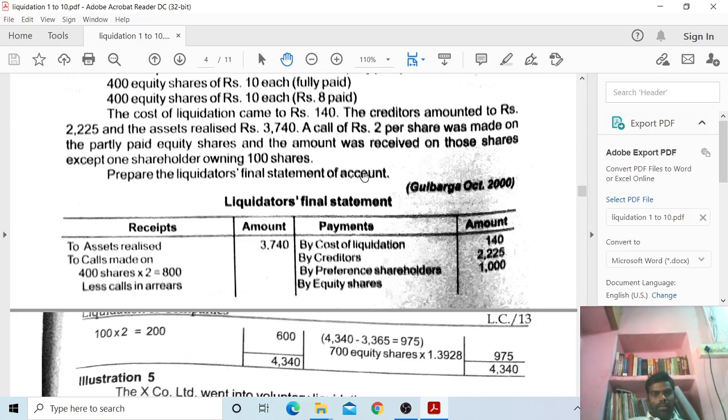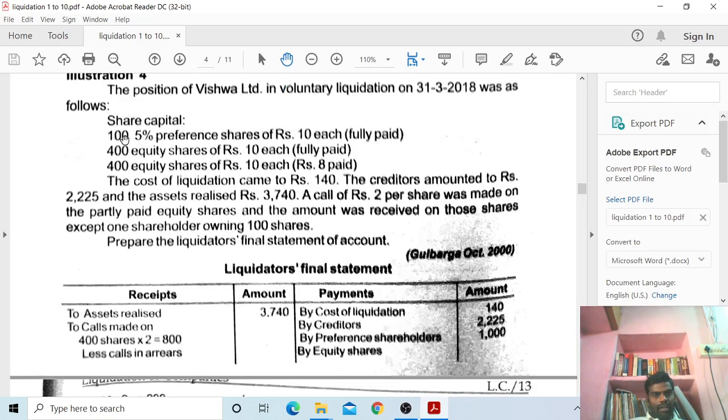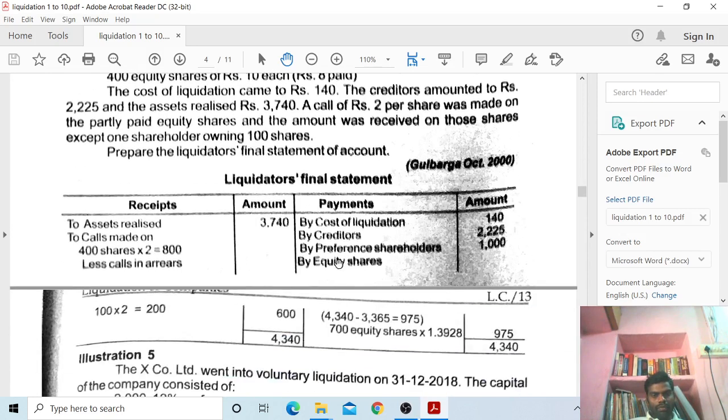By creditors, rupees 2,225 minus 2,225, so the remaining balance is 1,975. Preference capital: 100 shares into 10 each, so 1,000 you have to take, minus 1,000.